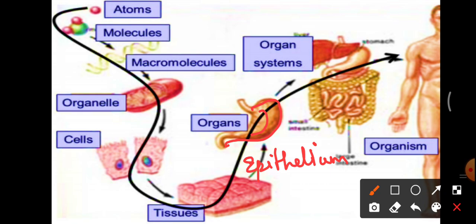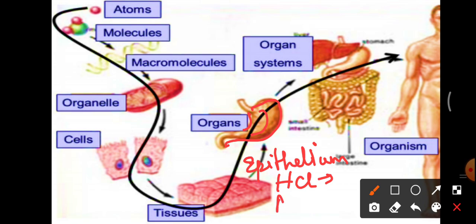Otherwise, the food we receive inside the stomach will hurt the muscles if they are not protected properly. The stomach consists of this epithelium, and we know that for digestion HCl is secreted inside the stomach, so it consists of special types of cells which secrete the HCl.